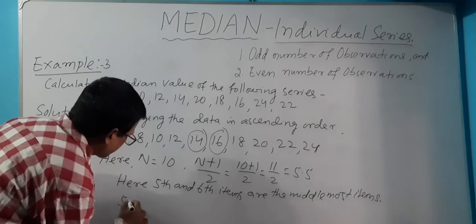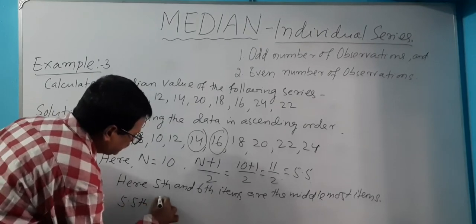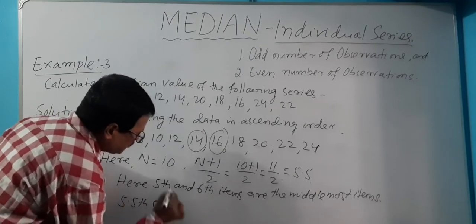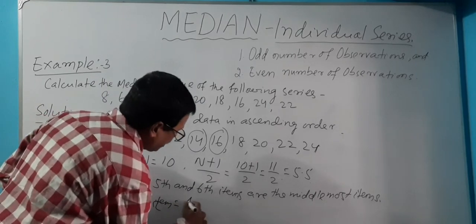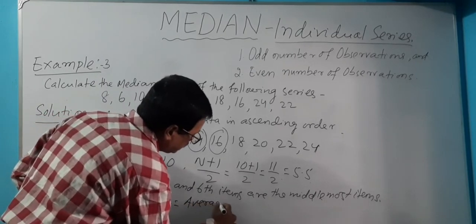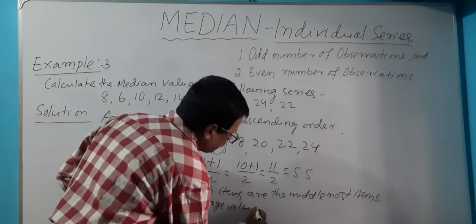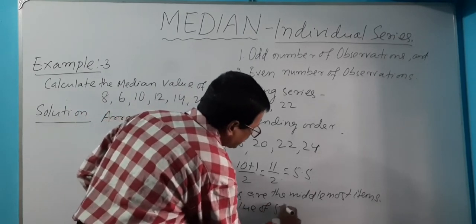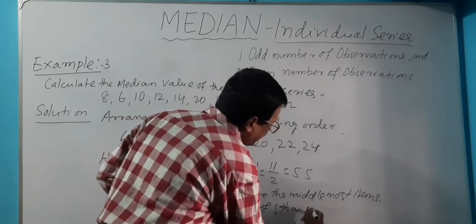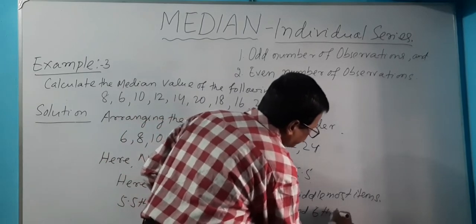Now the 5.5 item is the average value of the fifth and sixth item.